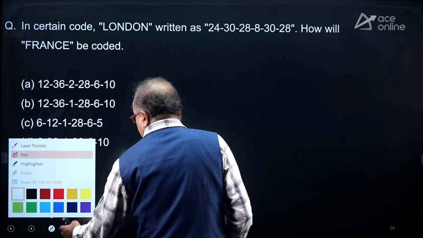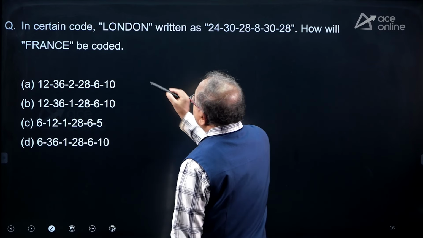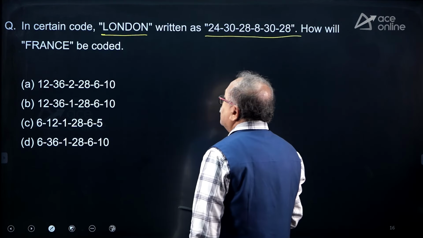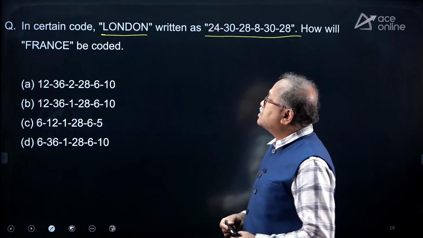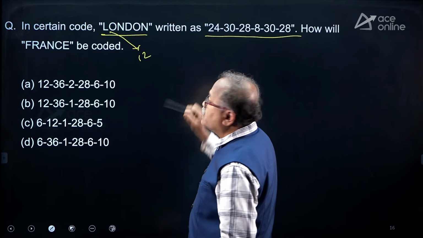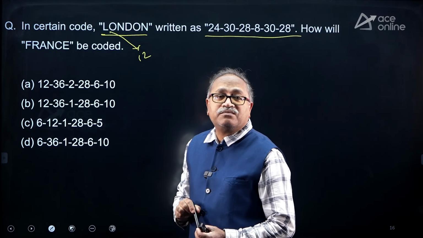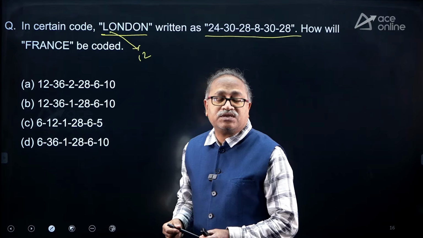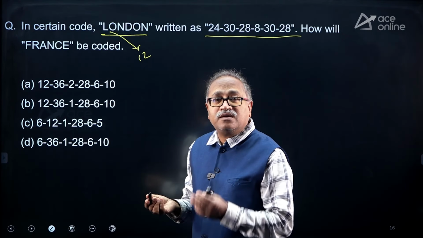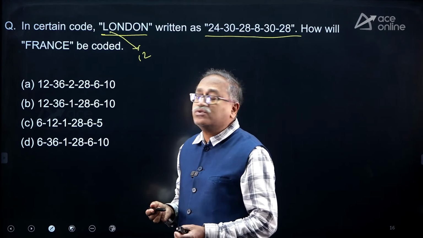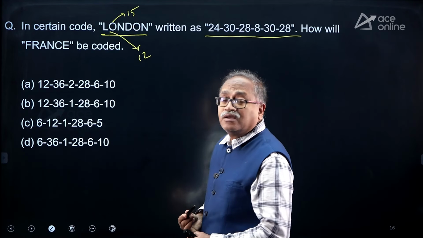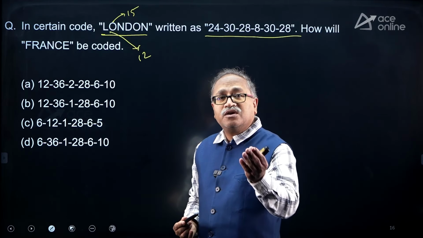Okay, what is the question here? It says that in a certain code, London is written in this way. The moment I was reading, it strikes me that L is 12, but the number is 24. That means 2 times that. While I was reading this question, it struck me because I know L is 12. And the moment I see 24, in my brain it strikes that it's 2 times. So I will check that this is 15. So is the next 30? Yes, it's position number into 2.